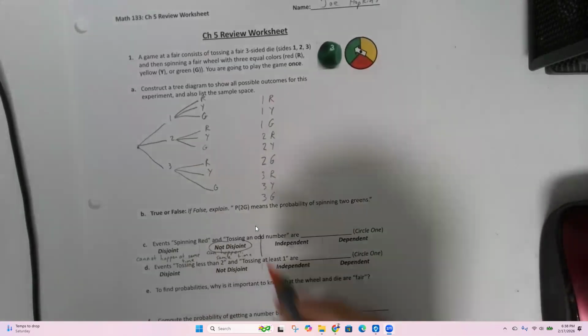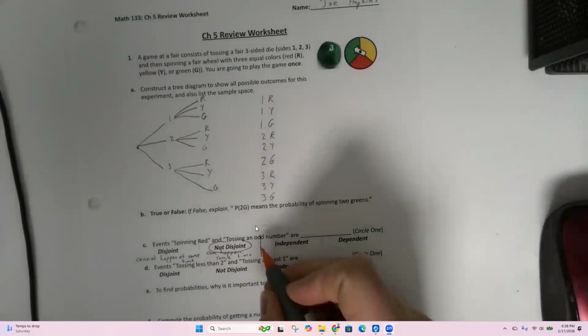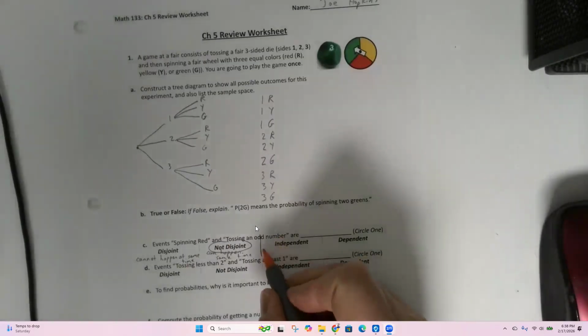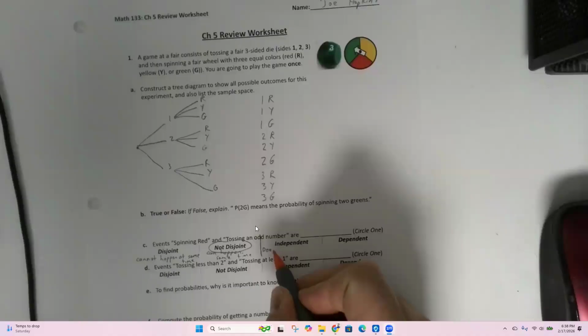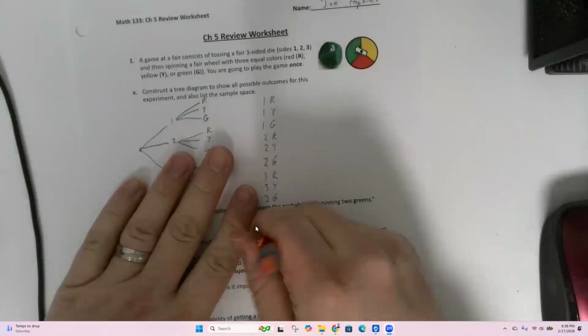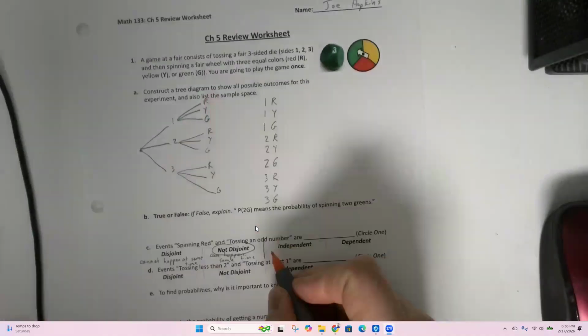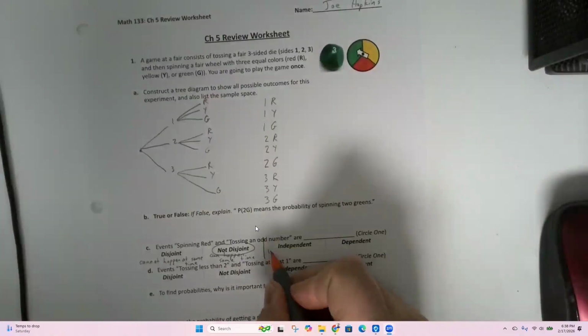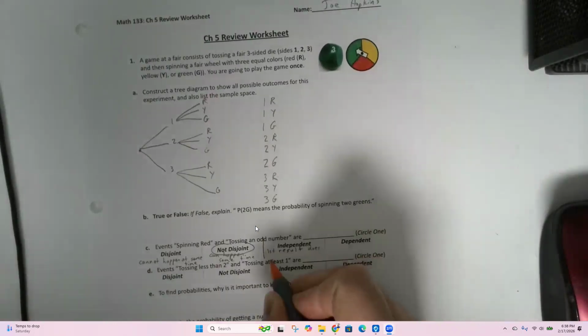Now, independent and dependent is a different topic. Independent means that the first result does not affect or influence or change the other.